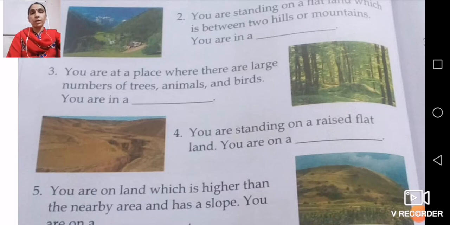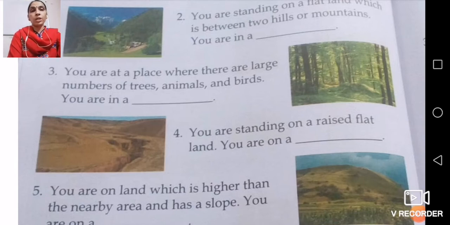Now let's come to the fourth one. You are standing on a raised platform or raised flat land. Now what is raised? Raised land means the land which is a plain area, and due to thunderstorm or windstorm, the soil or whatever is blown from one side and collects in one place, and that area rises a little above the normal plain area. So that is your raised flat land.